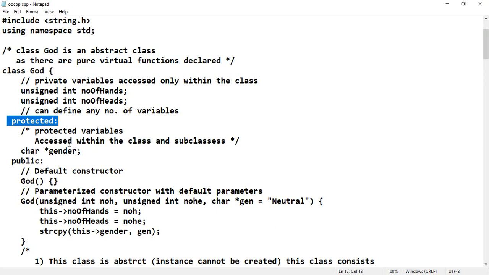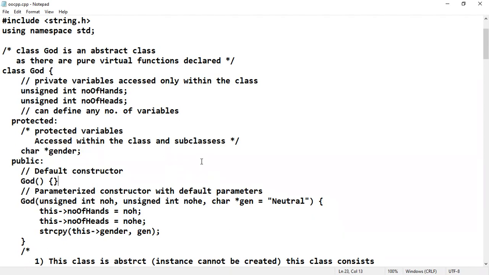Some people will think God may be male. There is a lot of debate: God is male, God is female. That is the reason for protected variables, accessed within the class and subclasses, which is declared as char star gender. The ones who follow Shakti-related gods will obviously characterize the god and goddess, so that the gender will be declared as male or female. In this way, this particular protected access can be useful for us.